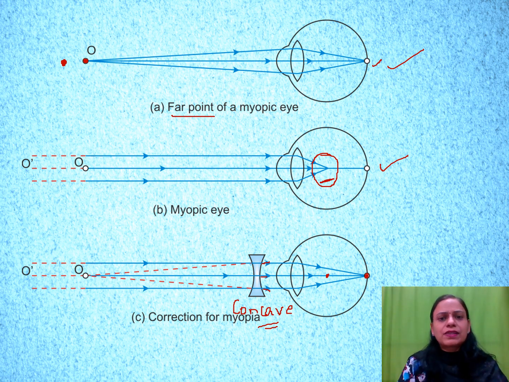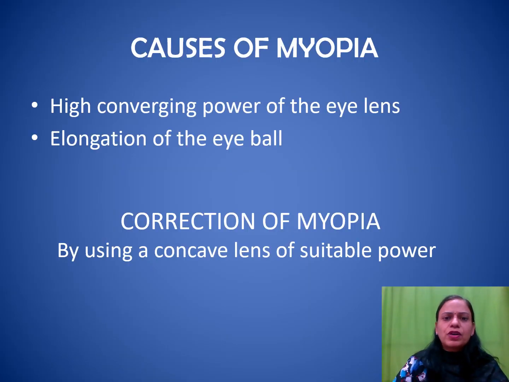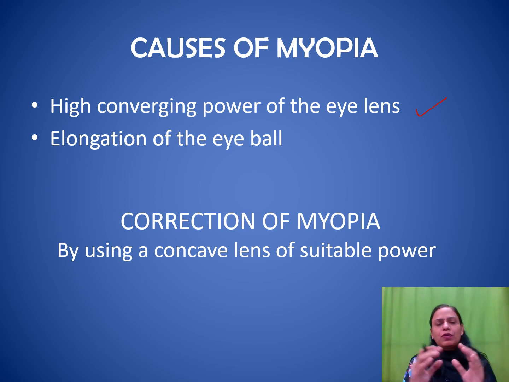Now let us discuss the causes of myopia. Why does it happen? The causes of myopia are the high converging power of the eye lens. Now, if the eye lens has a very high converging power, what does it do?